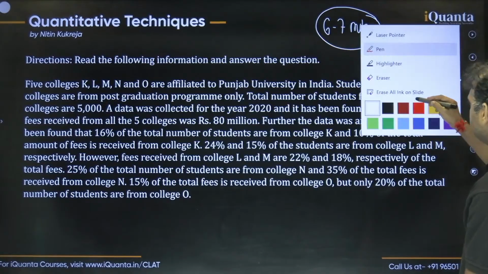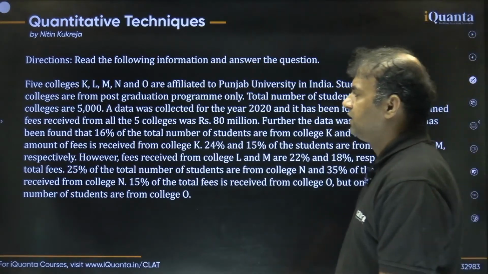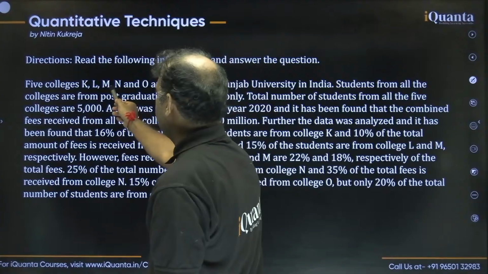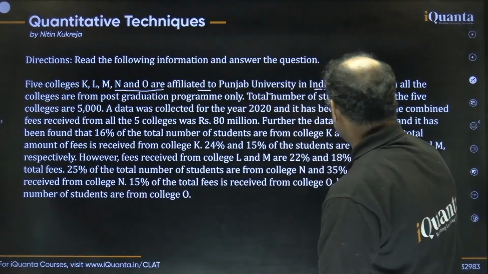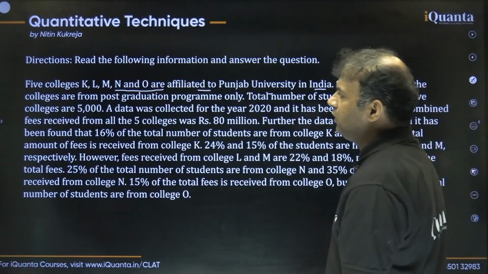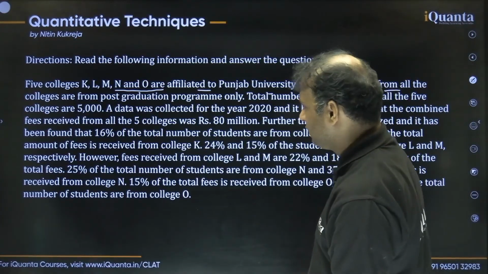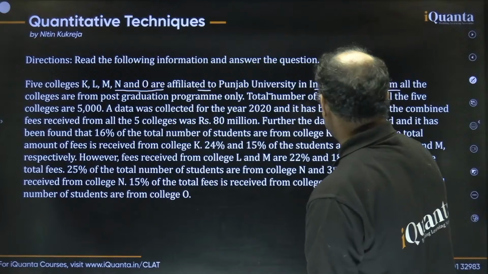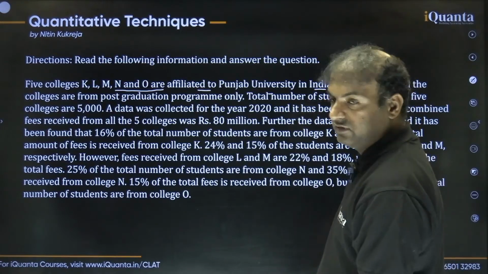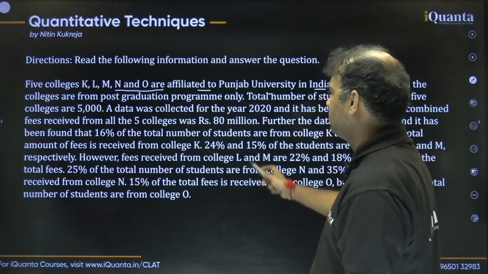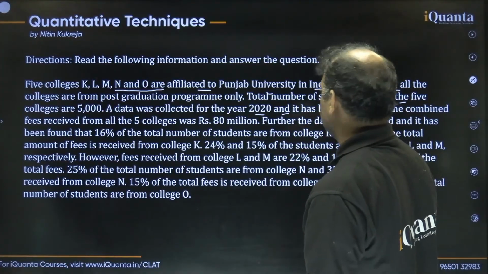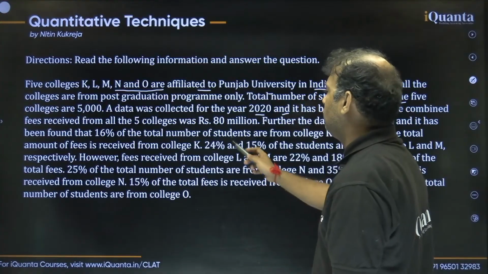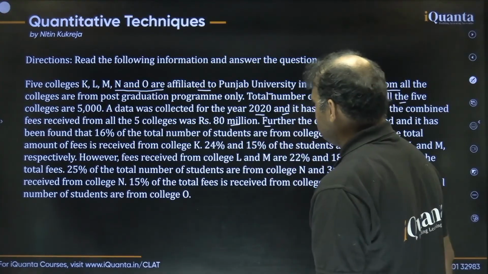So first things first, let's see the data. They are saying that there are 5 colleges, K, L, M, N and O. They are affiliated to Punjab University in India. Students from all the colleges are from the post-graduation program only. The total number of students from all the 5 colleges is 5,000. The data was collected for the year 2020, and it was found that the combined fees received from all the 5 colleges was rupees 80 million.